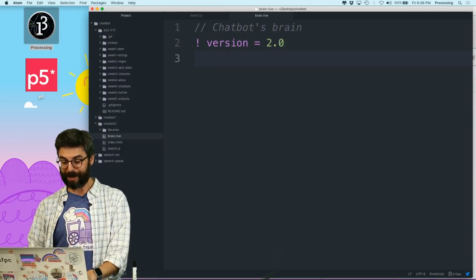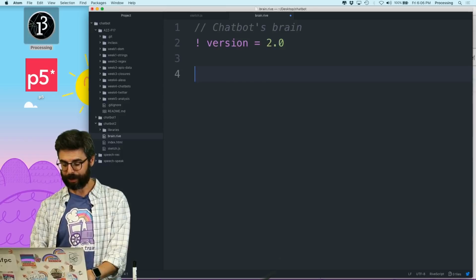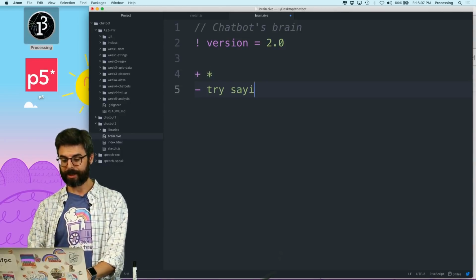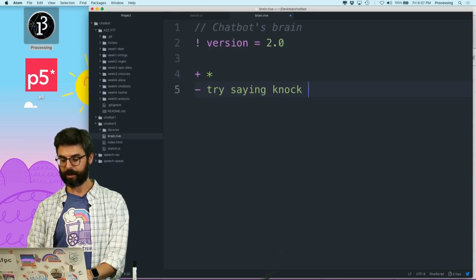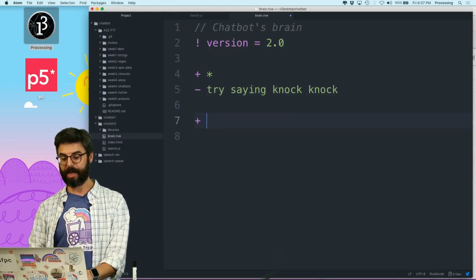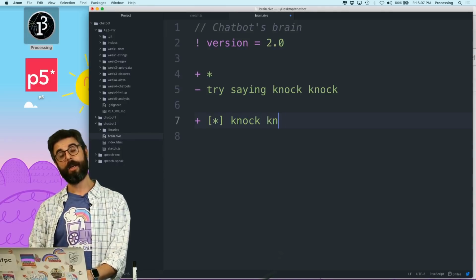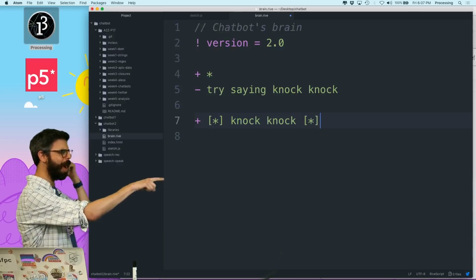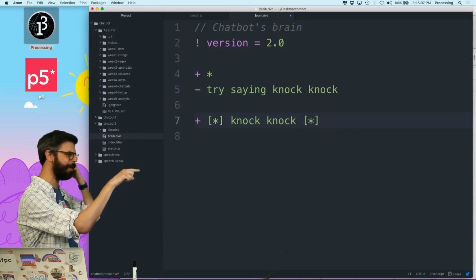What I'm going to do is have a catch-all, which is anything the user says, I'm going to say, try saying knock, knock. And then, optionally, if the user says anything with the phrase knock, knock in it, so this is like an optional wildcard. I wonder if I need that optional around there.